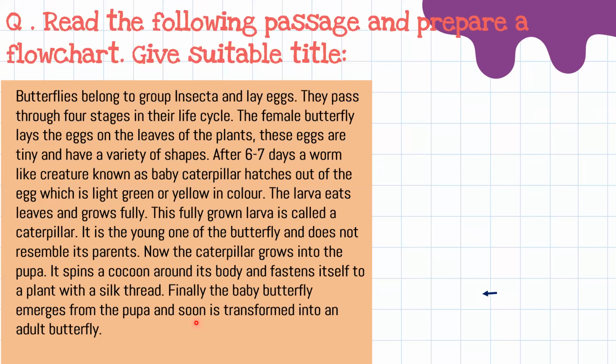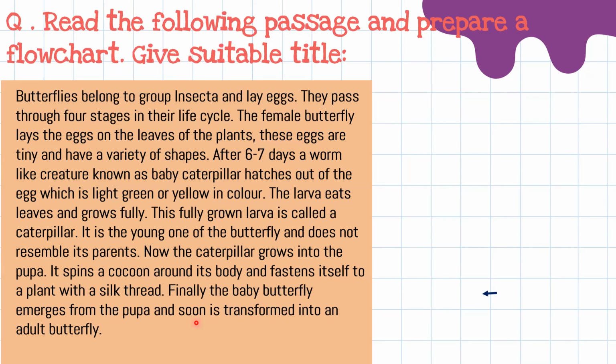So whenever you read the passage, you will get an idea about what the passage is. When you get that idea, you can give the title. After reading this passage, we come to know that this is the life cycle of a butterfly. So you can give the title life cycle of butterfly or any suitable title which you feel is good. Remember not to forget giving a title to your passage because the title is very important. It carries 1 mark.